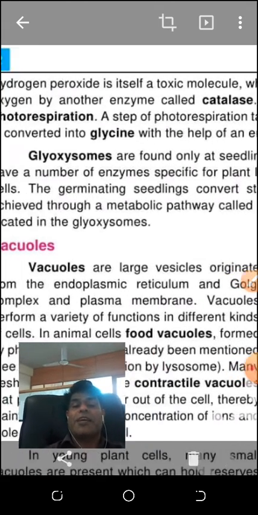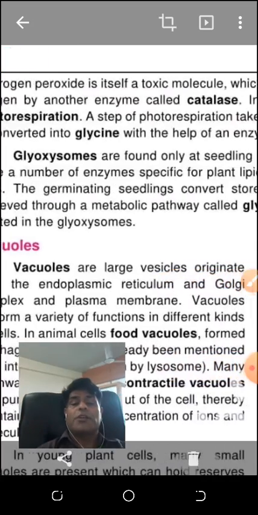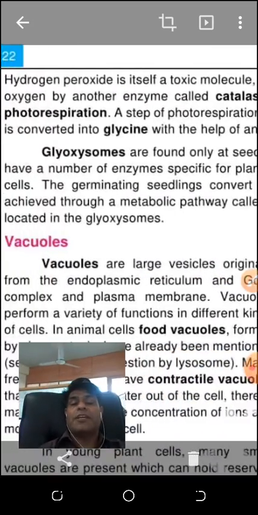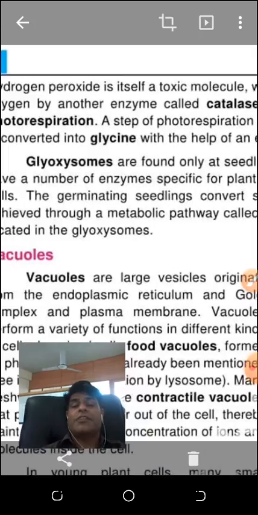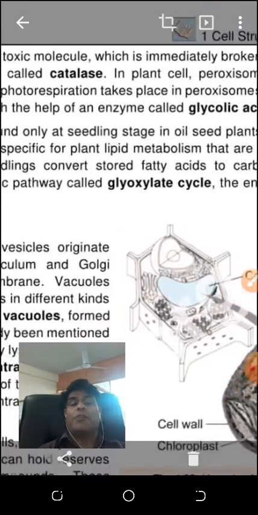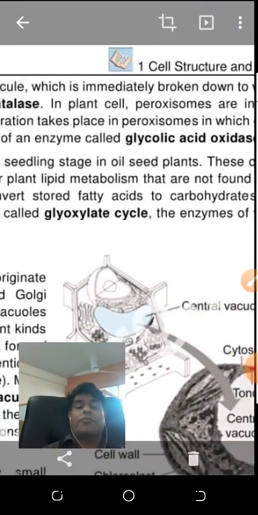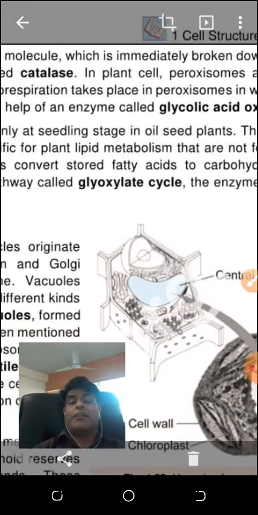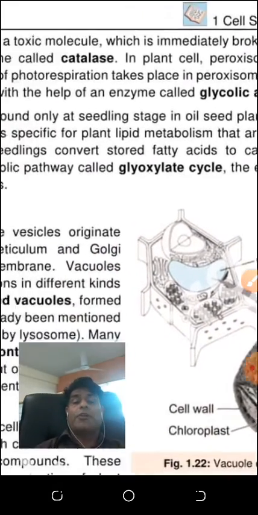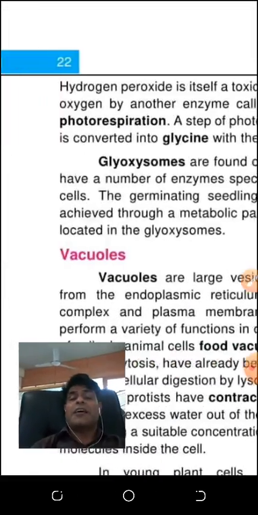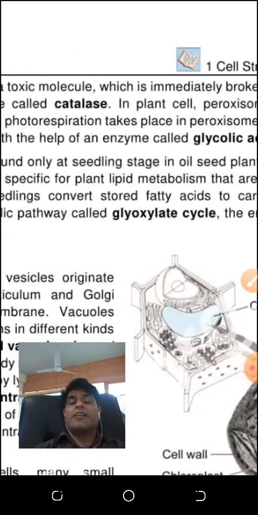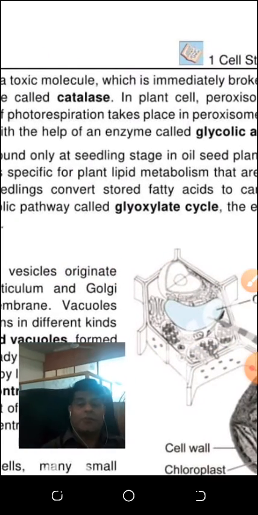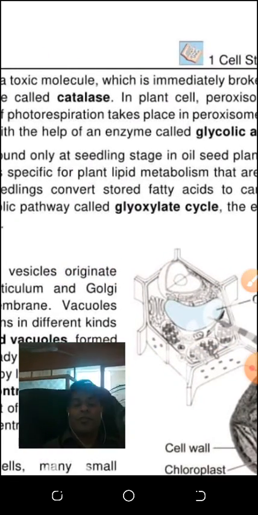Catalase enzyme I used, and one is glycine. Glycine is formed as an amino acid by glycolic acid oxidase, you studied. And the glyoxylate cycle, where is it present? This catalase enzyme was present during the decomposition of the hydrogen peroxide.